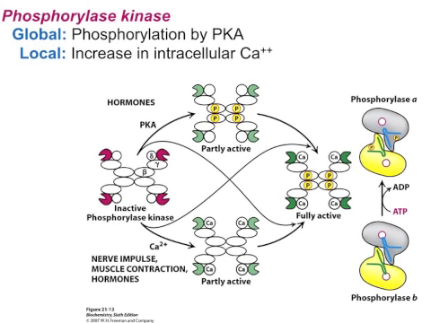This happens by two different methods, through global regulation and local regulation. In the global regulation in muscles, this phosphorylation occurs through the action of protein kinase A, PKA, and the local regulation occurs through an increase in intracellular calcium, in response to muscle contraction.